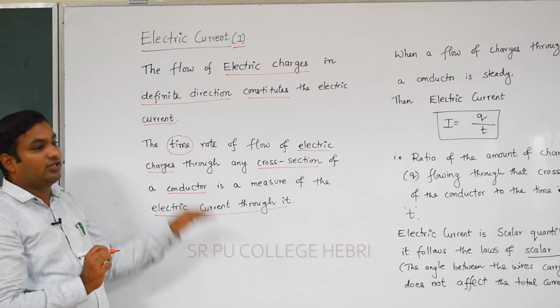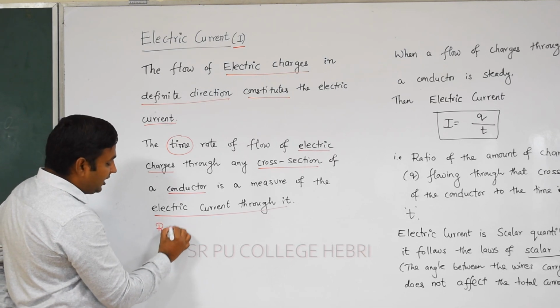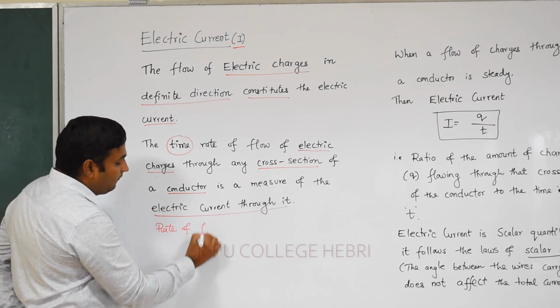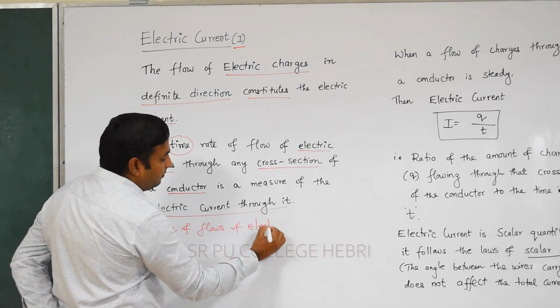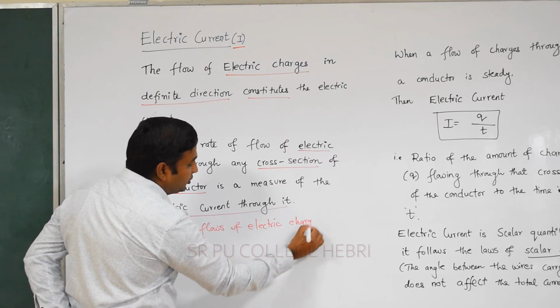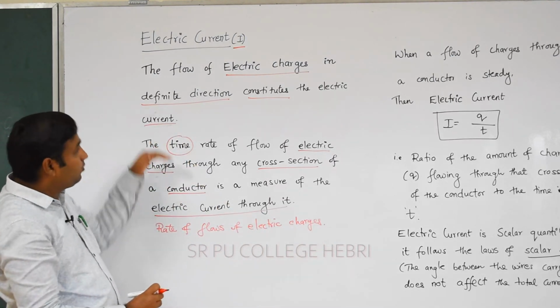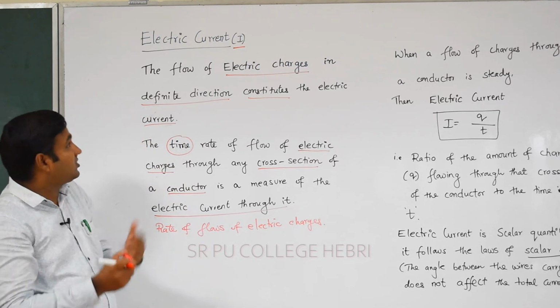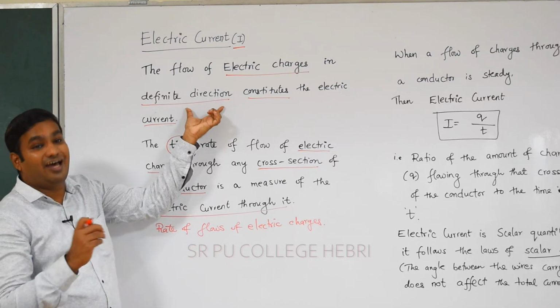It is one of the important definitions. In a simple way we can call it the time rate of flow of electric charge. In a simple way, the rate of flow of electric charges itself we call electric current. Again these two points are very much important. First I said the flow of electric charges in a definite direction.